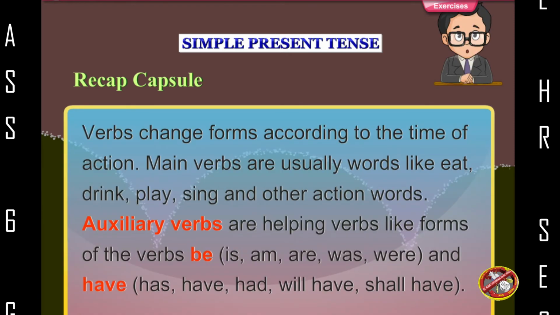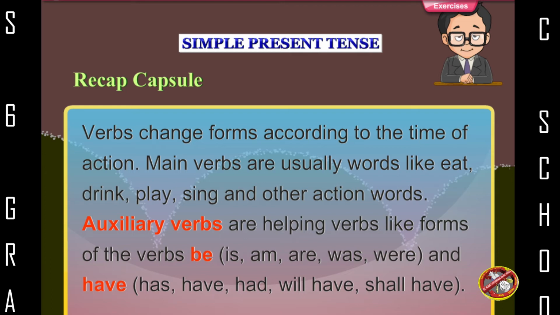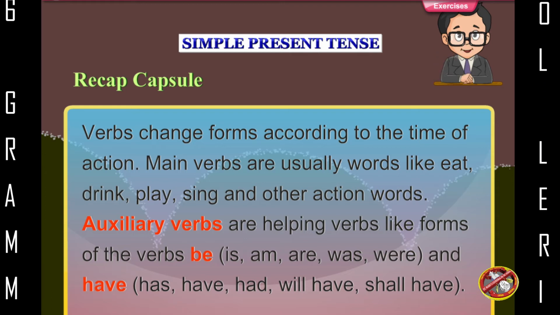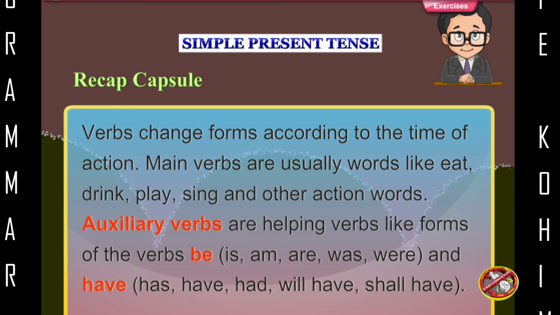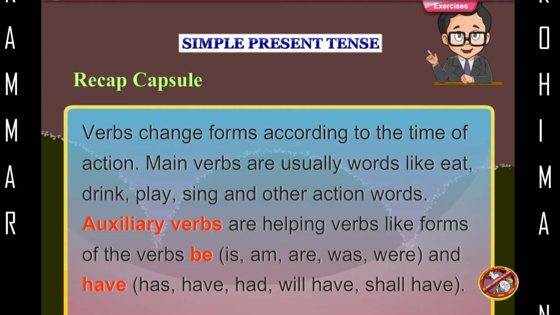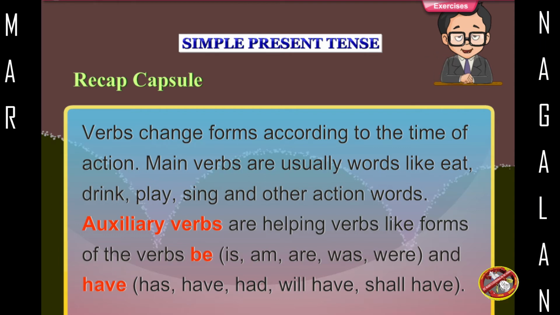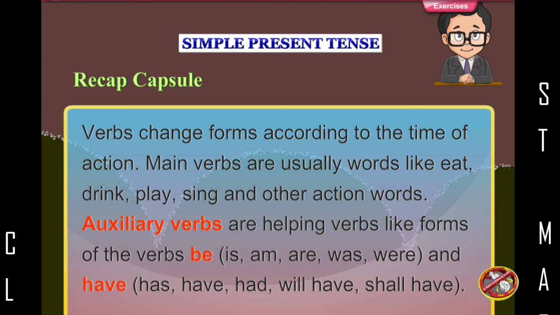Recap capsule. Verbs change forms according to the time of action. Main verbs are usually words like eat, drink, play, sing, and other action words. Auxiliary verbs are helping verbs like forms of the verb be: is, am, are, was, were, and have, has, had, will have, shall have.